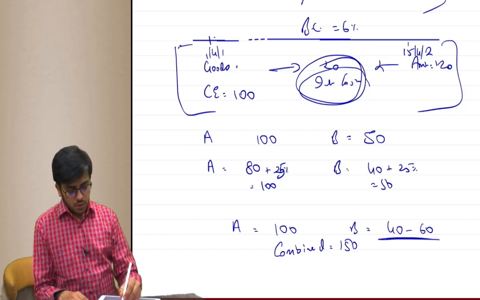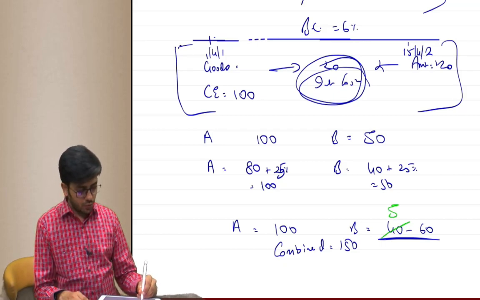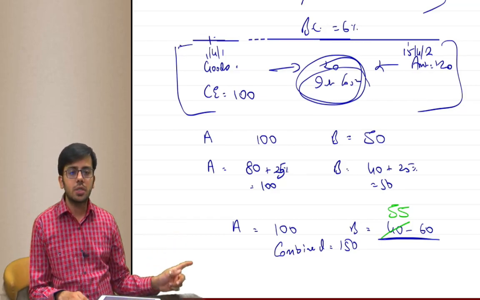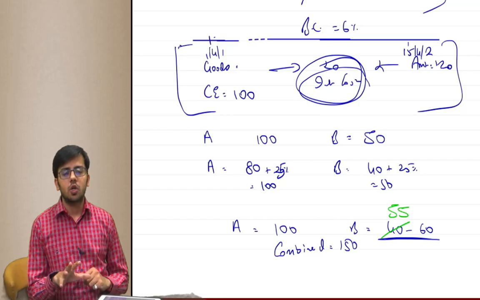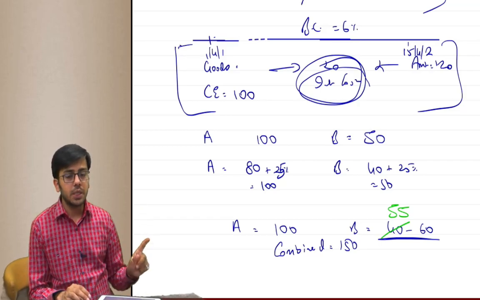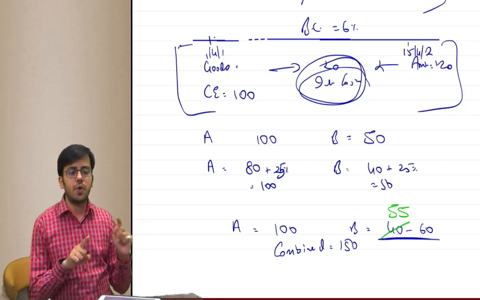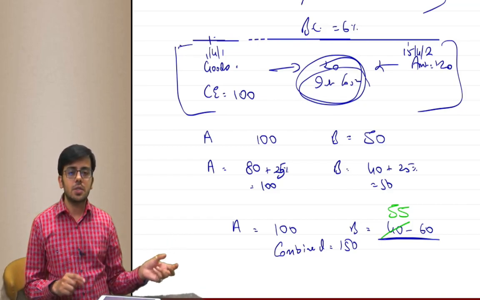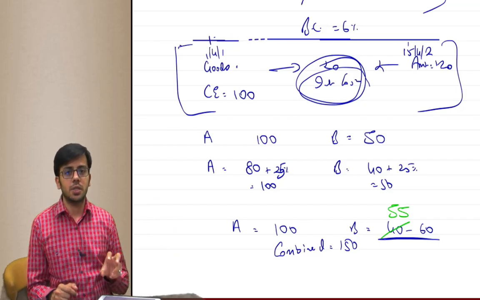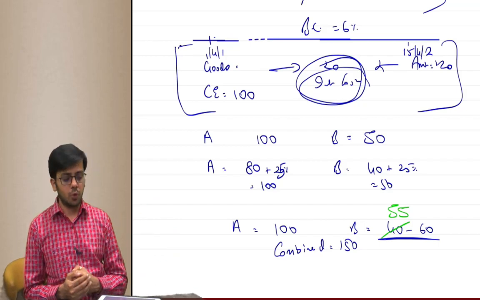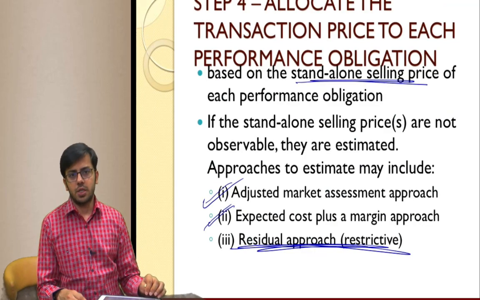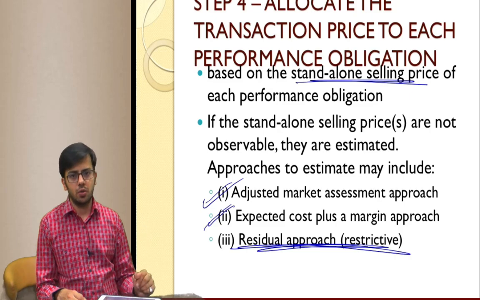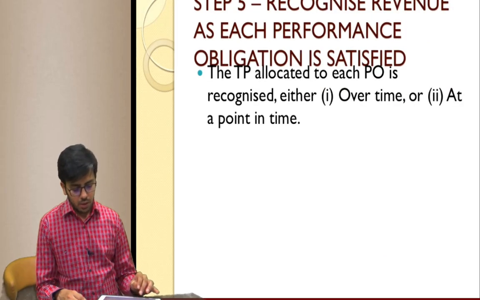If this range was 55 to 60, then I cannot consider residual value 50 to be transaction price of B. Cannot, because the range is 55 to 60. If the residual value lies between the range, then we consider the residual approach, else we cannot apply residual approach. Okay, so if B has a fixed selling price, we cannot apply residual approach. I hope it is clear.